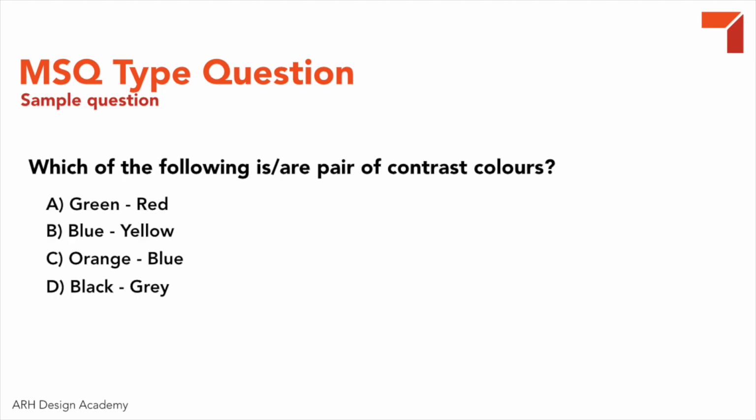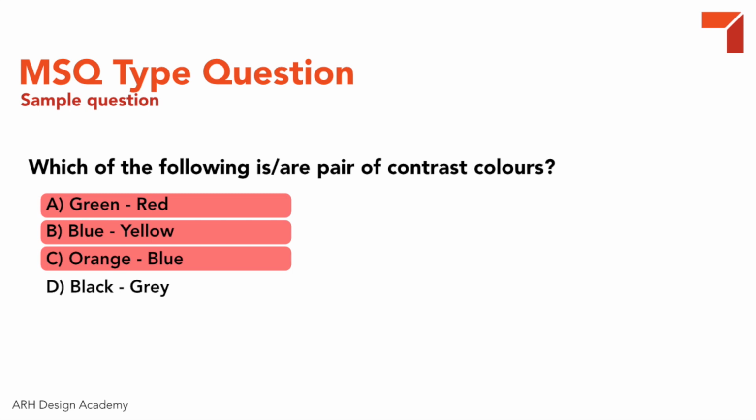Let's see another example. Which of the following are a pair of contrast colors? Options are green, red, blue, yellow, orange, blue and black, gray. We know that the pairs of contrast colors are red and green and orange and blue. So you have to select only A and C. If you select A, B, C, it will be considered wrong.